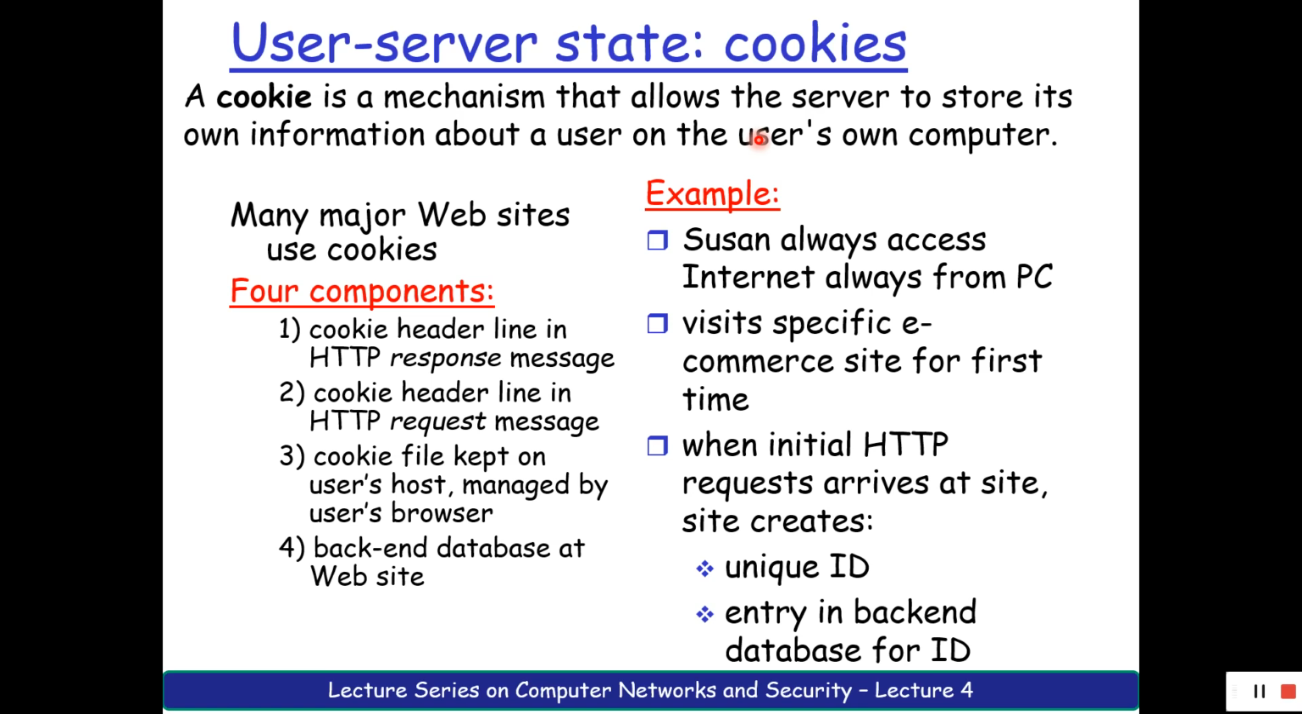To use this cookie, we have four major components. The first component is a cookie header line in the HTTP response message. You, being a client, send a request to the server, and the server is going to respond back to you. In that response message, you will add a cookie header line. I suppose you remember that in the previous class we learned about header lines. You will be having a status line.